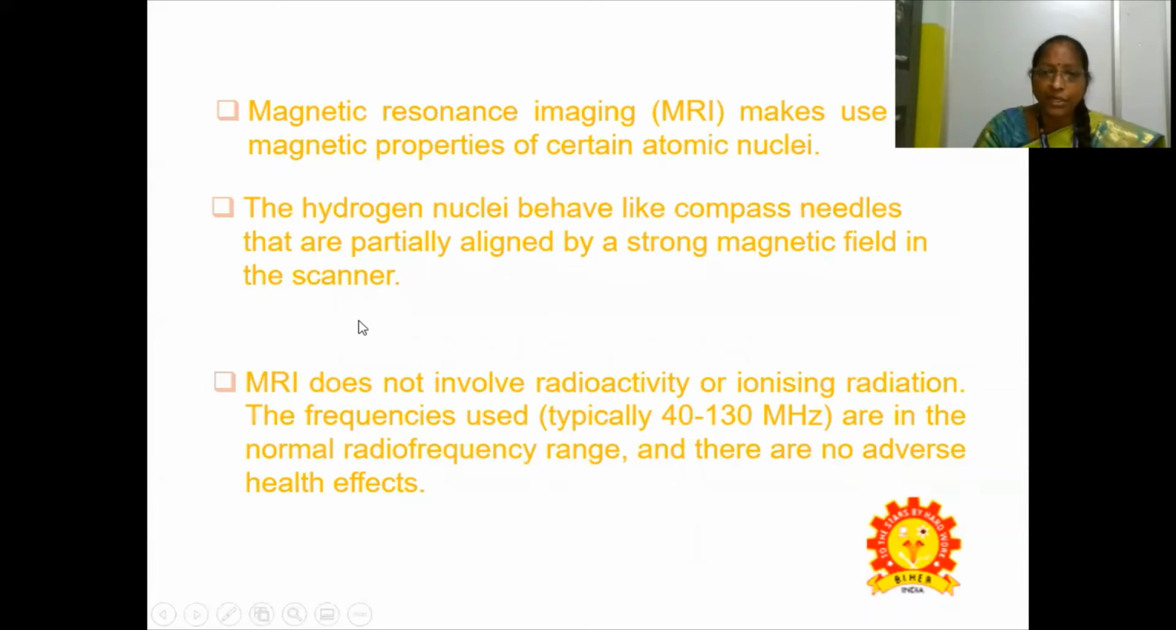Magnetic resonance imaging makes use of magnetic properties of certain atomic nuclei. The hydrogen nuclei behave like compass needles that are partially aligned by a strong magnetic field in the scanner. MRI does not involve radioactivity or ionizing radiation. The frequencies used are typically 40 to 130 megahertz, in the normal radio frequency range. There are no adverse health effects.